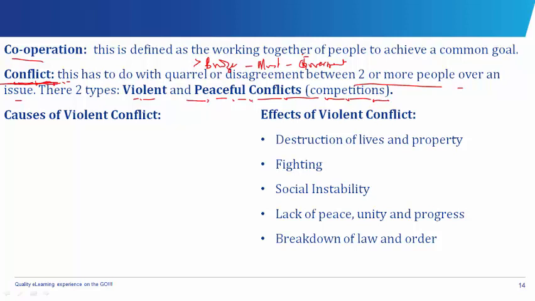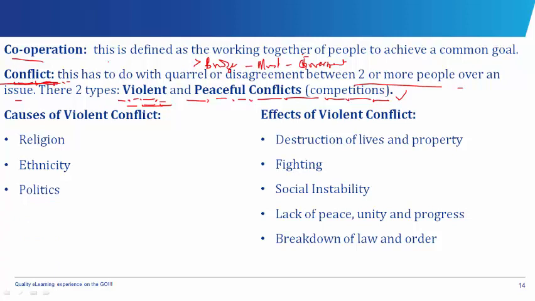So competitions or peaceful conflicts are good and should be encouraged, but violent conflict leading to deaths or injuries or damages should be discouraged. So causes of violent conflict: we have religion as a major source of violent conflict. We have ethnicity, misunderstanding based on ethnic groups or tribalism.